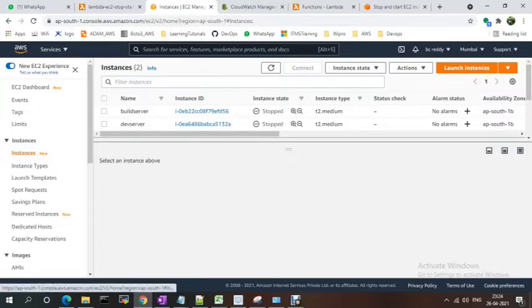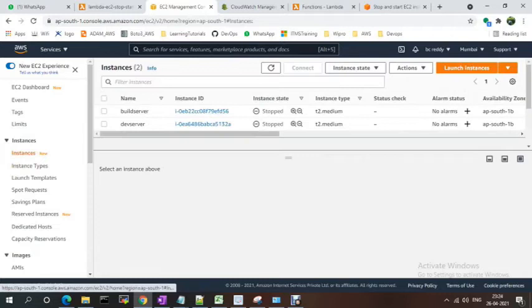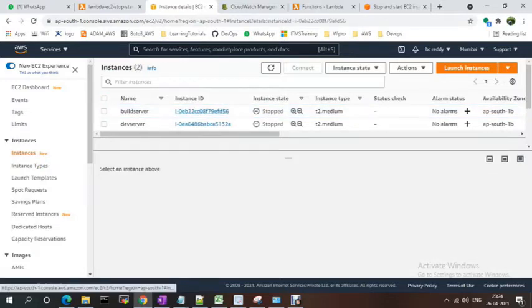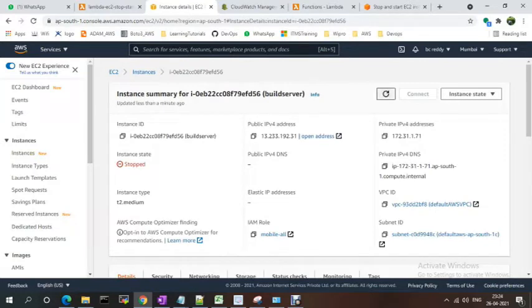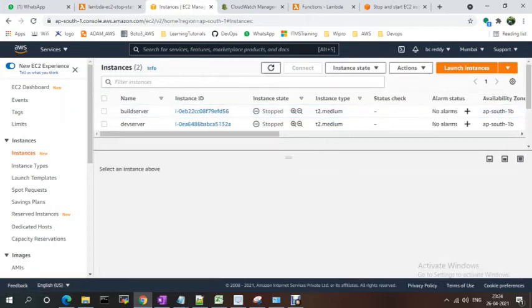EC2 instance type. It should be stopped. Okay. I don't know why it is stopped. Let me check one more time.